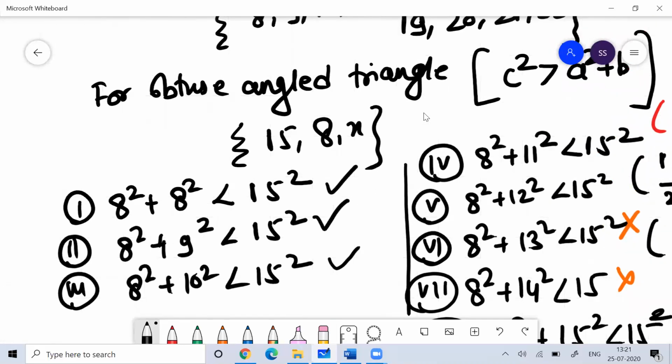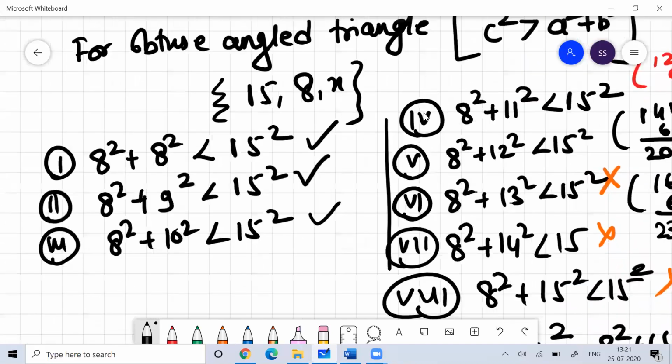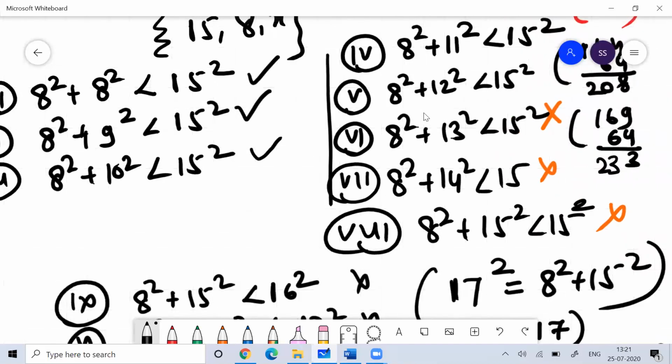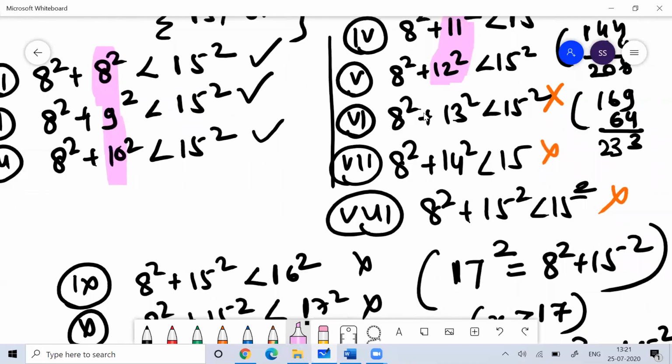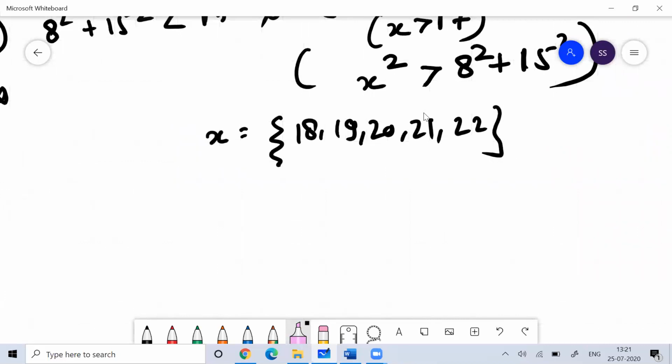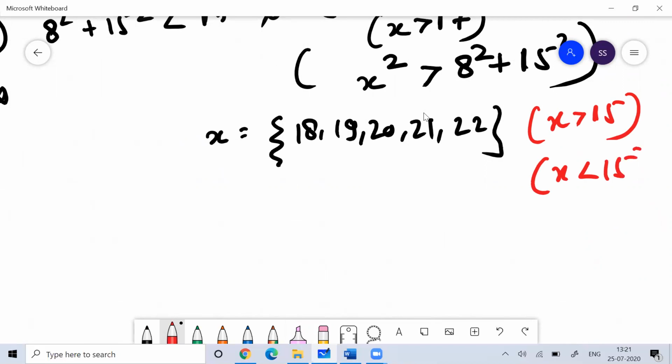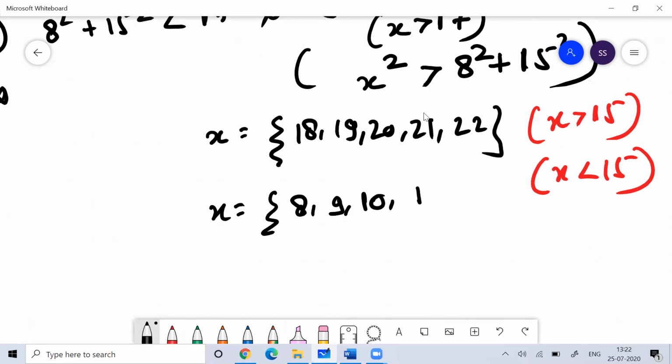So when x was more than 15, these are the possible values, and when x was less than 15, those values are 8, 9, 10, 11, 12.